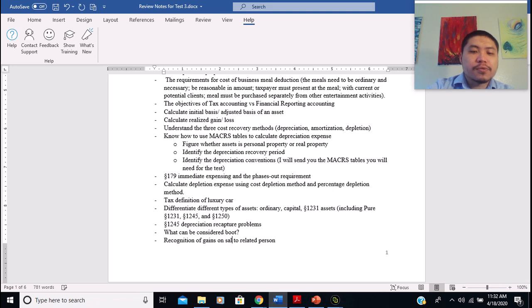Bring on sales to a related person. We didn't really talk much about this, but I just want you to know the basics. What do we do with the gain when we sell a piece of property to a related person? Do we recognize the gain as ordinary income, or do we recognize the gain as capital gain? Just those basic things.